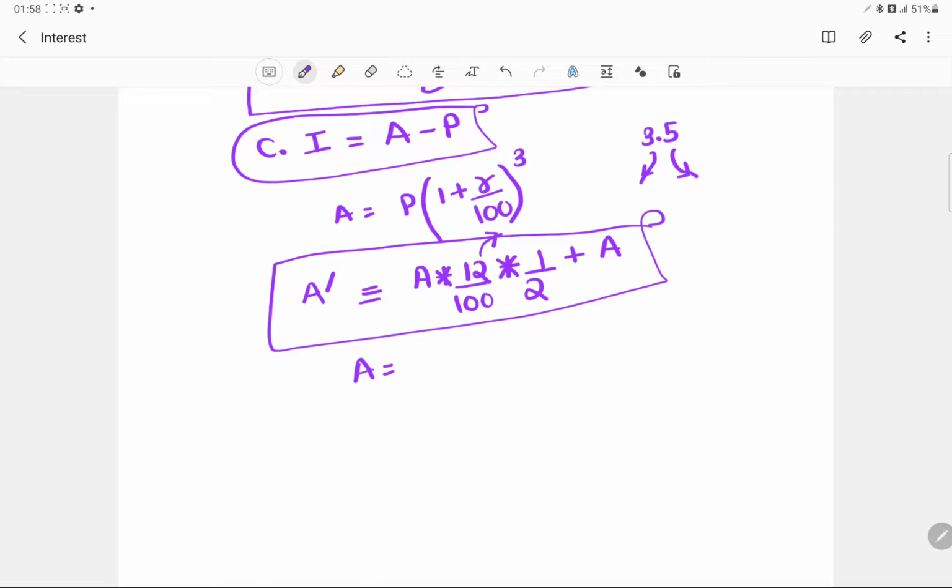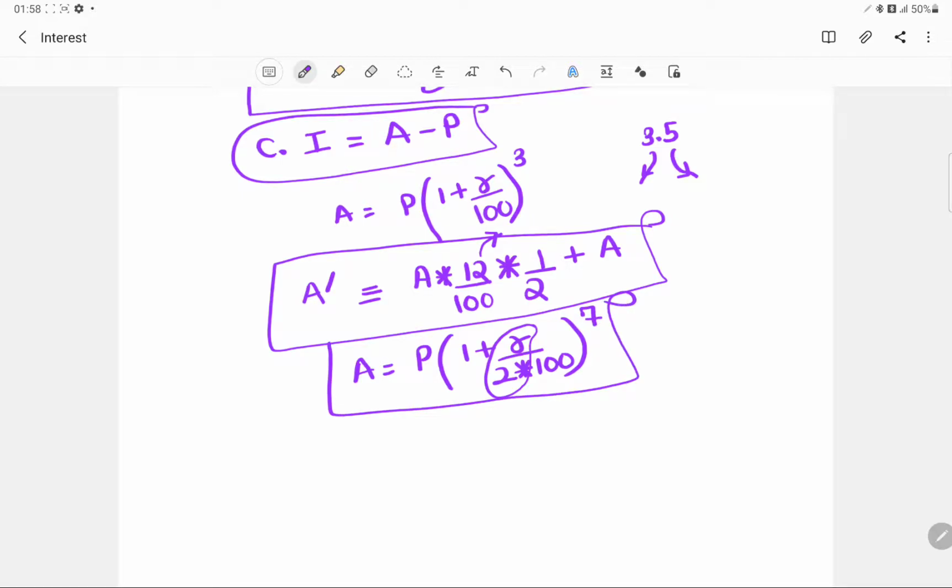So for instance, if the rate of interest is given as 12% per annum, we can make it 1 plus r by 2 into 100, and this would be the rate of interest semi annually. In terms of the years, how many semi annuals can be made out of 3.5? That is 7. And this is what the final amount will look like.